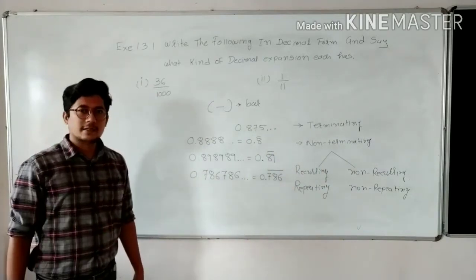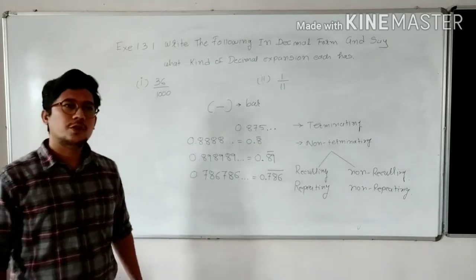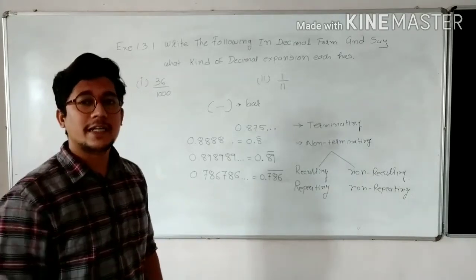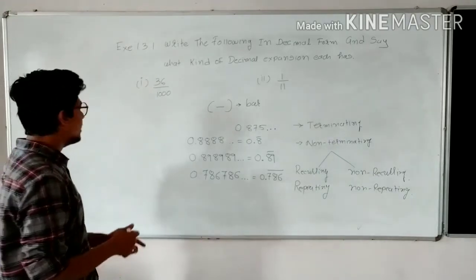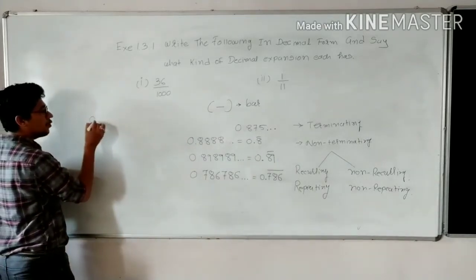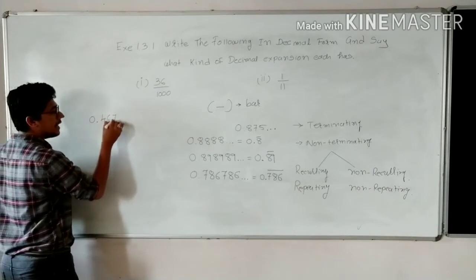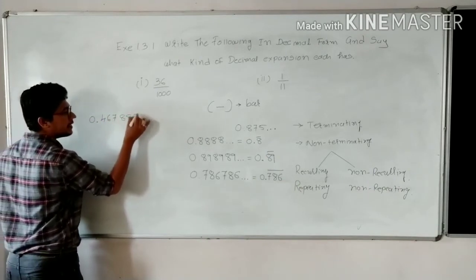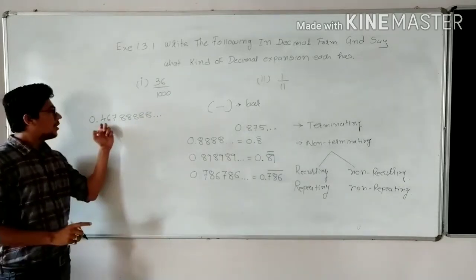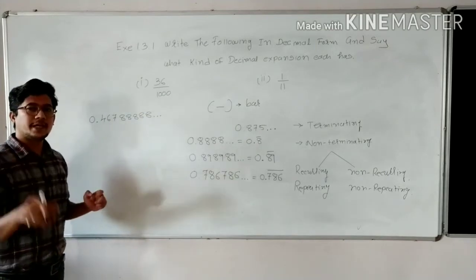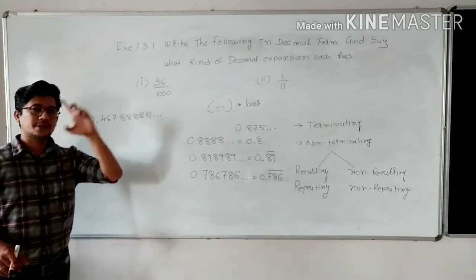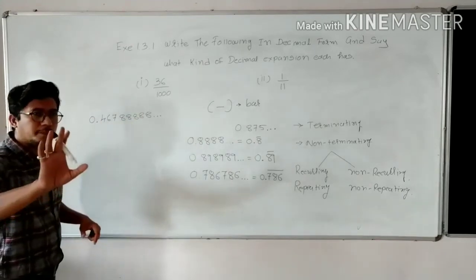One of you may ask, sir, what if after two decimal places we are getting different numbers, and after that we are getting a repetition? For example, I am taking one value, let me say 0.46788888. Here, as you can see, the first three digits are not repeating, but the fourth decimal place is repeating afterwards. So here you don't have to panic about it.